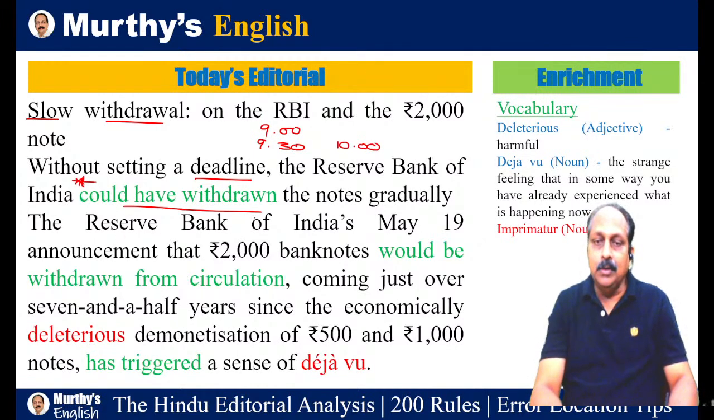So, could have withdrawn the notes gradually. Here, the main idea: without setting a deadline, now it is a slow withdrawal. Without setting a deadline, the Reserve Bank of India could have withdrawn the notes gradually. They shouldn't have set a deadline. Without a deadline, they could have withdrawn gradually. That is the main idea of the editorial.